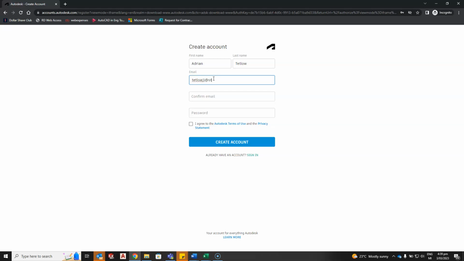So here's where you want to use your student address, because I think if we use the student address, we will avoid having to further confirm we are a student.